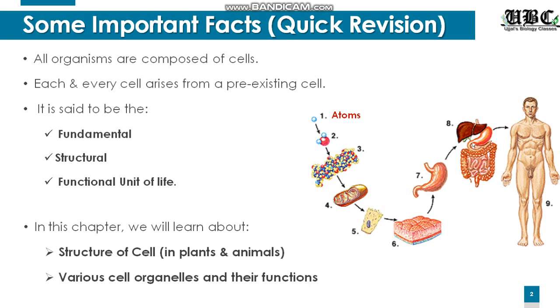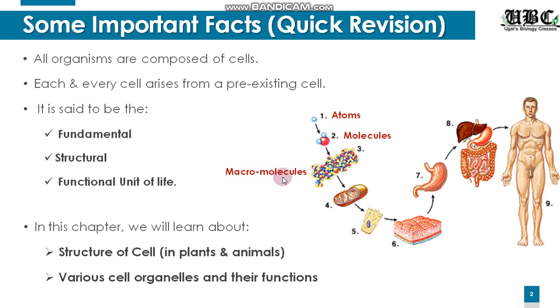All matter is composed of the very basic unit, again the fundamental unit, that is atoms. Atoms together join and form molecules. Molecules now combine and form larger molecules, the macromolecules.